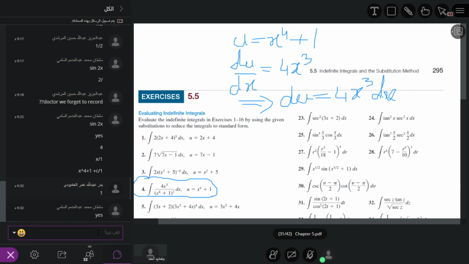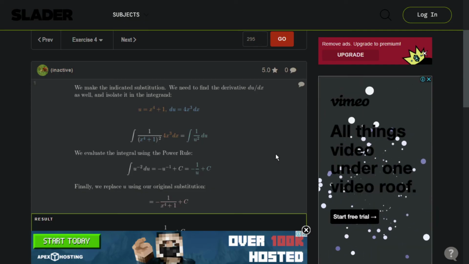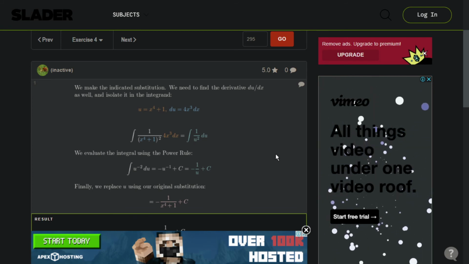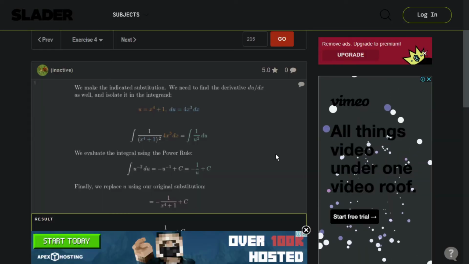So from here we can see that 4x power 3 dx is equal to du. Now what is in the denominator? It is equal to x power 4 plus 1 squared. You can see x power 4 plus 1 is equal to u.